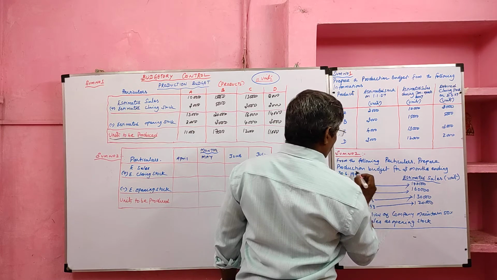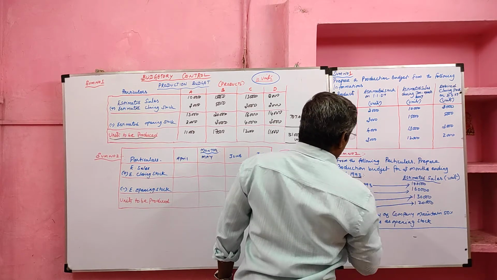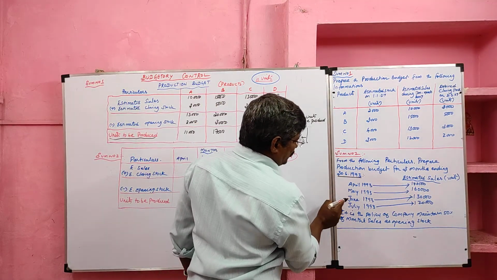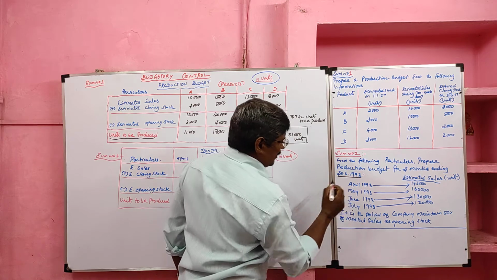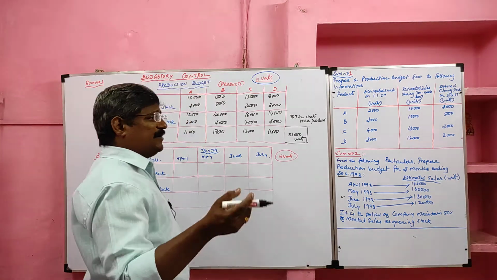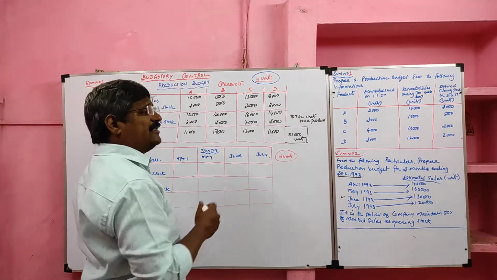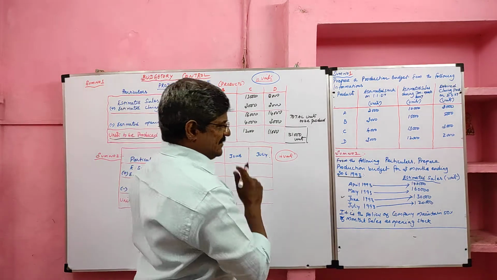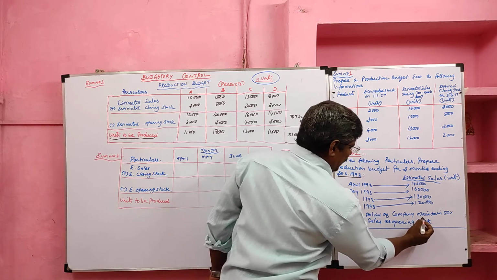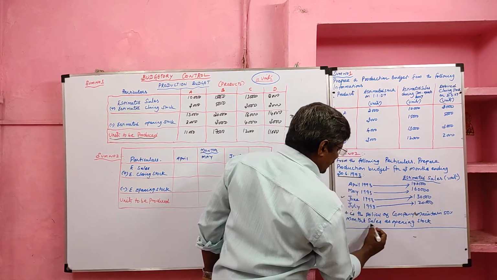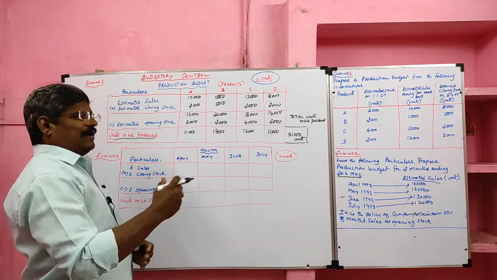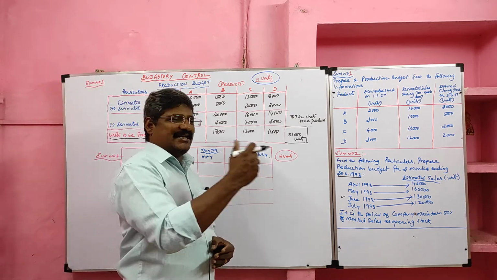From the following particulars, prepare a production budget for 3 months ending 30th June 1993. Information relating to April, May, June, July is given. So we have to prepare the budget up to June. We need 3 items, namely estimated sales, estimated closing stock and estimated opening stock. But in this problem, only one item is given, sales. It is the policy of the company to maintain 50% of the month's sales as opening stock. So one more piece of information in relation to opening stock is given.